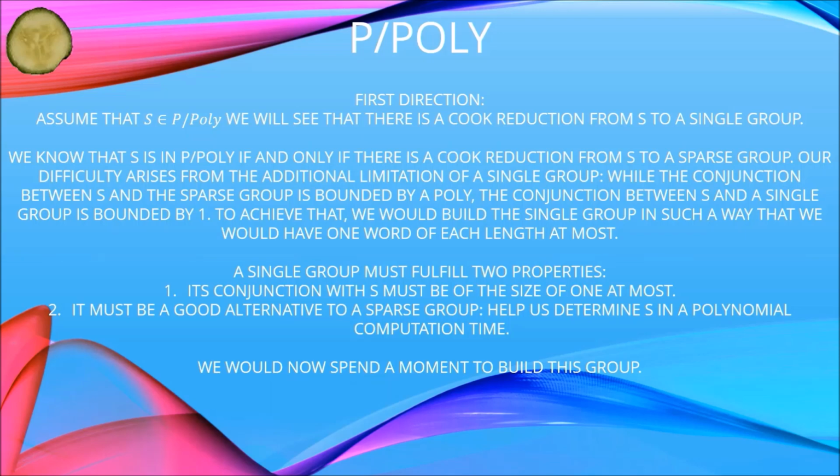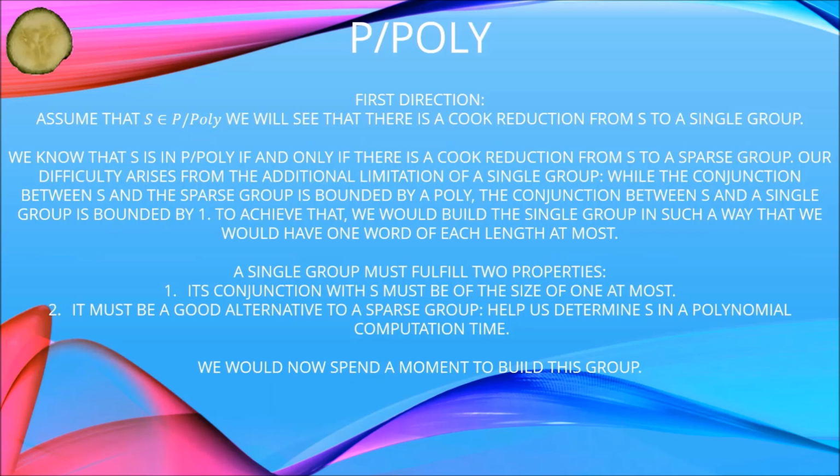To achieve that, we would build the single group in such a way that we would have one word of each length at most. A single group must fulfill 2 properties. 1. Its intersection with S must be of size 1 at most. 2. It must be a good alternative to a sparse group, helping us determine S in polynomial computation time.